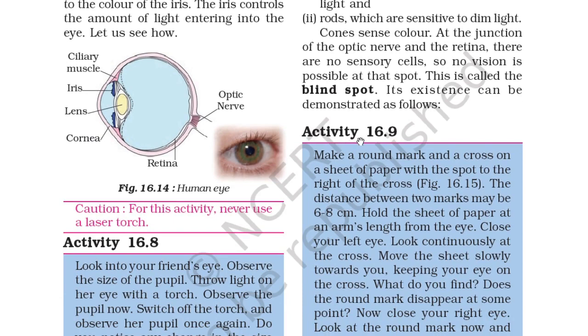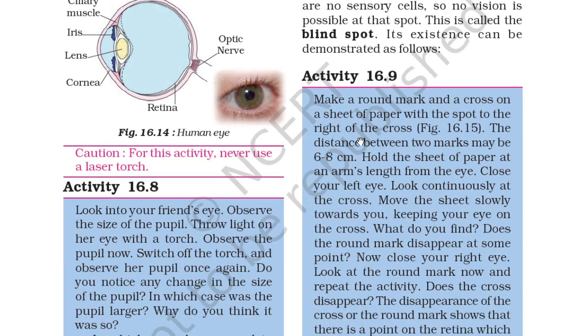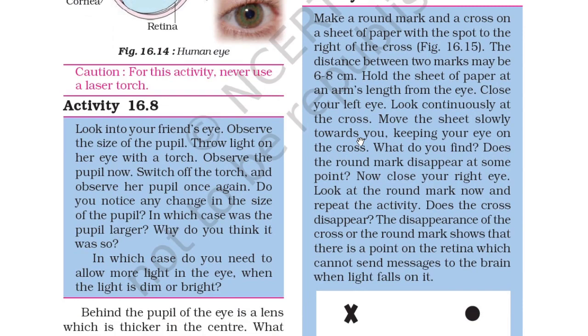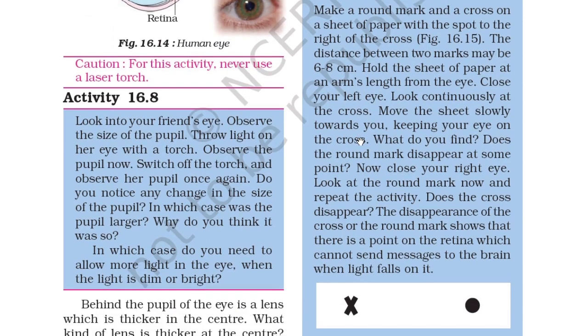Activity 16.9: Make a round mark and a cross on a sheet of paper with the spot to the right of the cross, as you can see in figure 16.15. The distance between the two marks may be 6 to 8 centimeters. Hold the sheet of paper at arm's length from the eye.